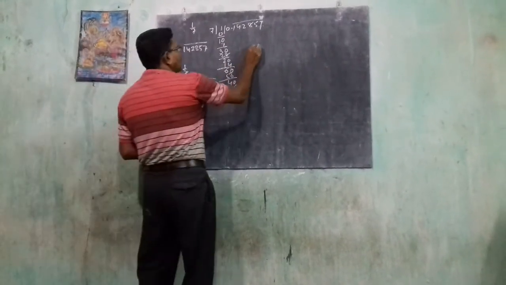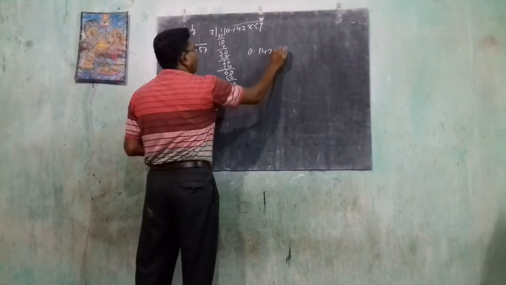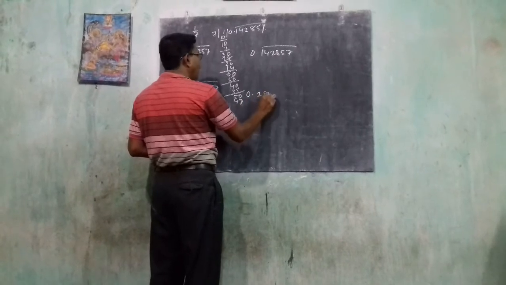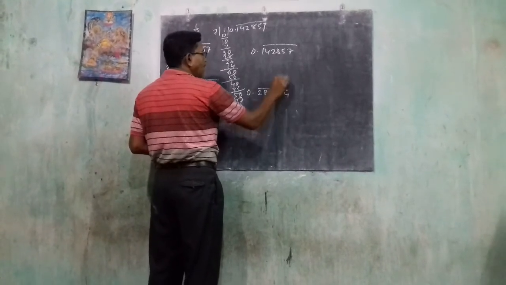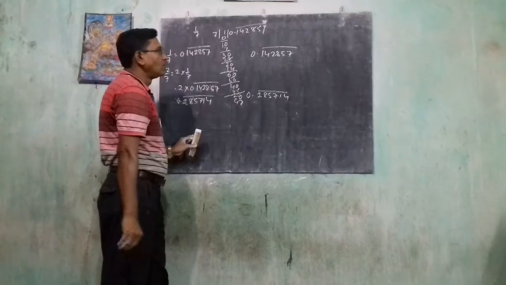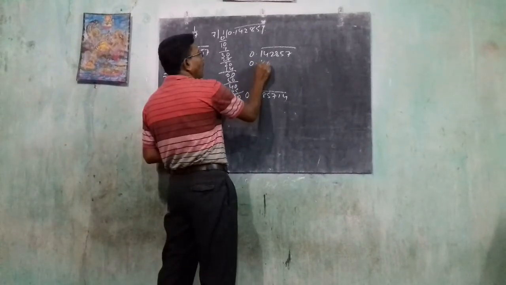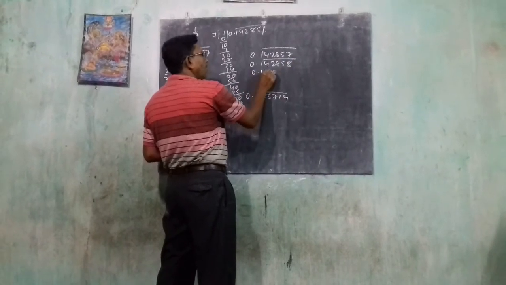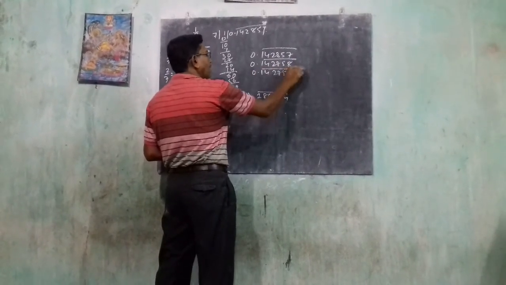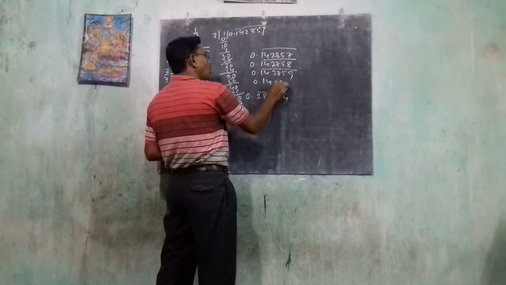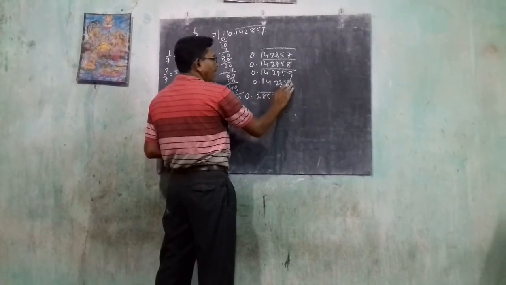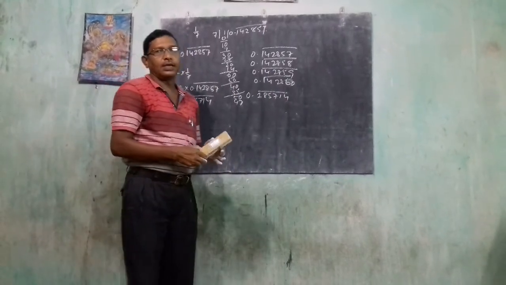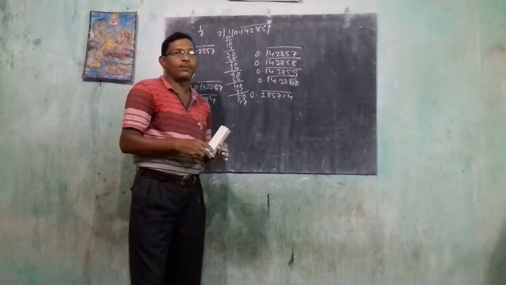You will find three irrational numbers between this and this number, means 0.142857 and 0.285714. In between, how many numbers can you find out? So you can write 3 only: 0.142858, 0.142859, 0.142860. Okay, your exercise covers 1.3.